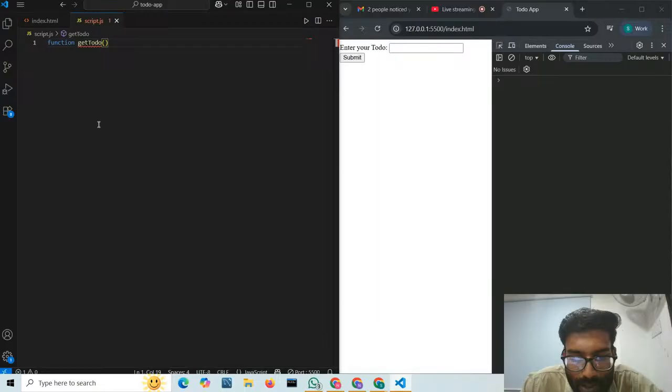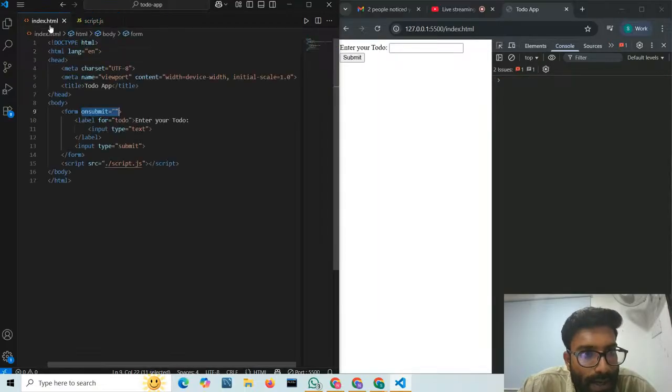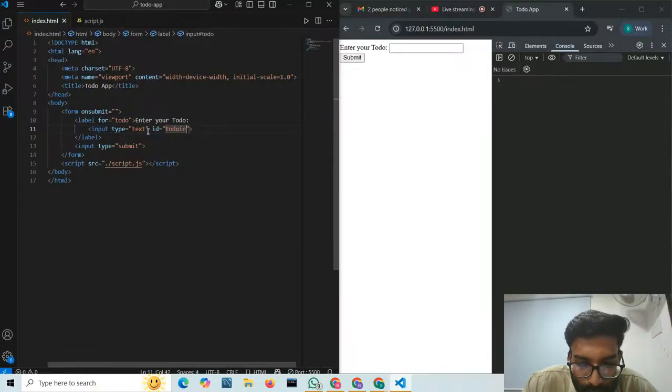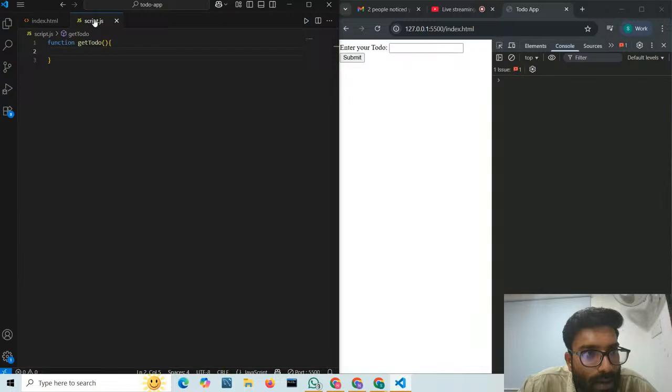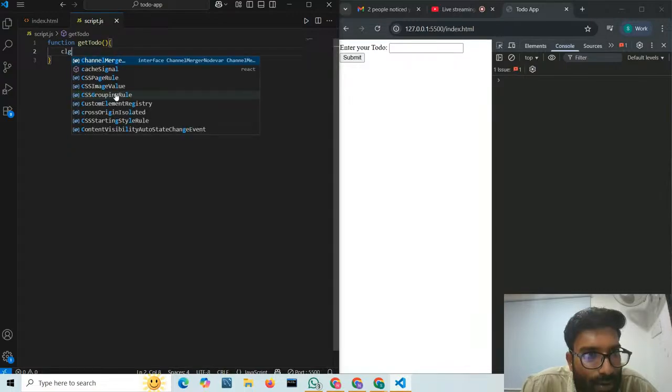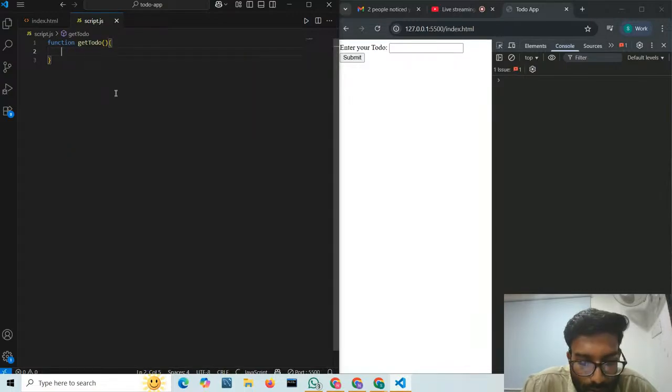In this function getToDo, we will take this input data. And for taking this input data, I will give one ID, and I will give this ID as todoInput. Why are we giving this ID? Because I want to target this input in JavaScript. Now here I will just give one console log. What is console log? Console log is simply a printing statement in JavaScript, and here I will print hello.